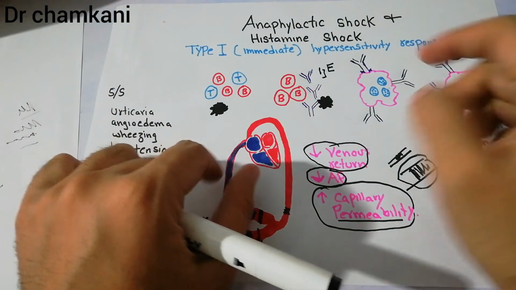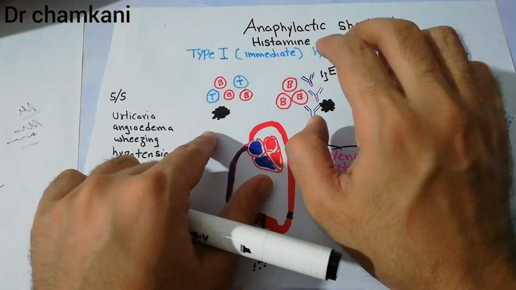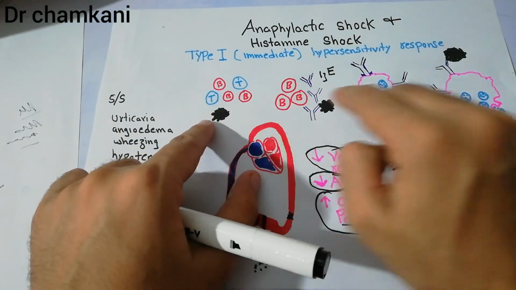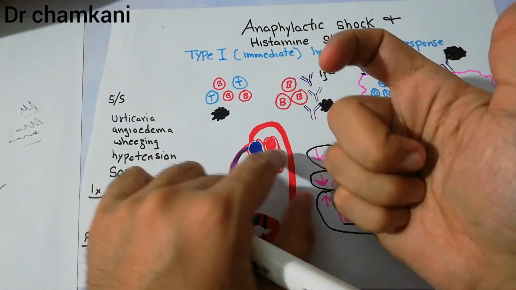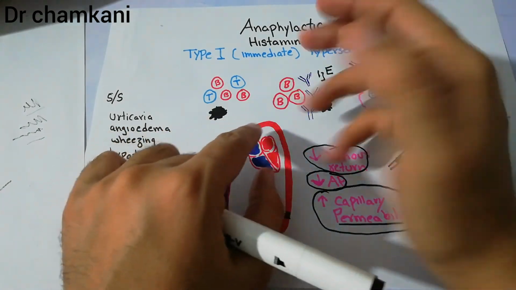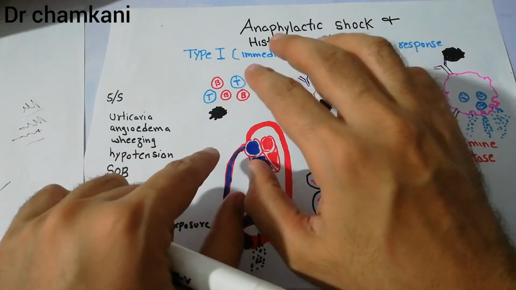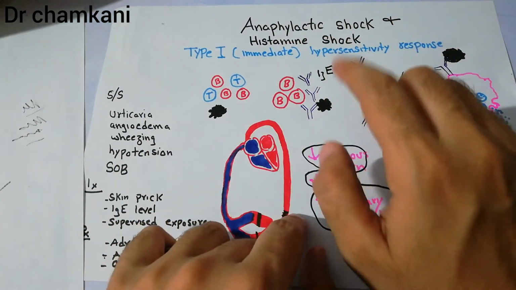Now, the difference between anaphylactic shock and the histamine shock is that anaphylactic shock basically occurs due to introduction of the antigen into the body, while histamine shock occurs when histamine is introduced directly into the body. There is no introduction of the antigen, or direct histamine is injected into the body, and all the features of anaphylactic shock will develop, and this type of condition is known as histamine shock.